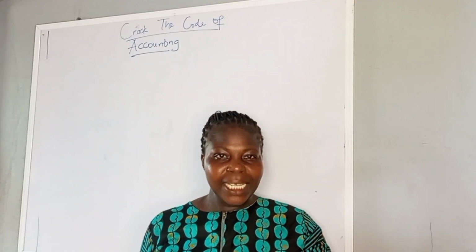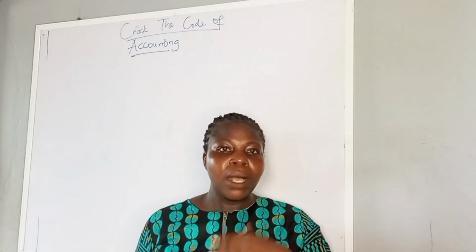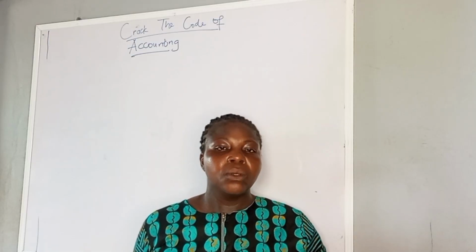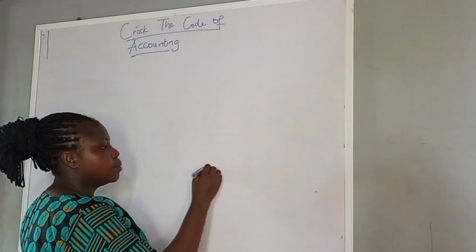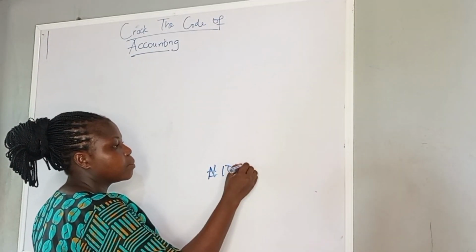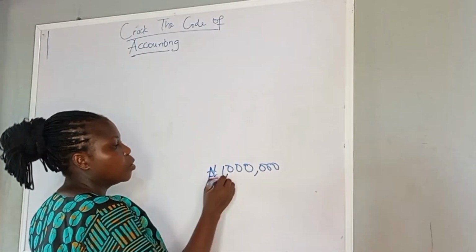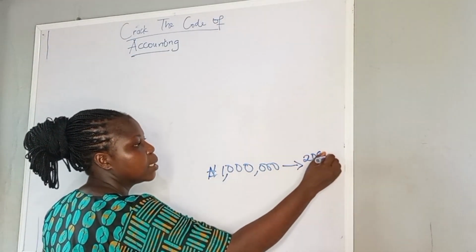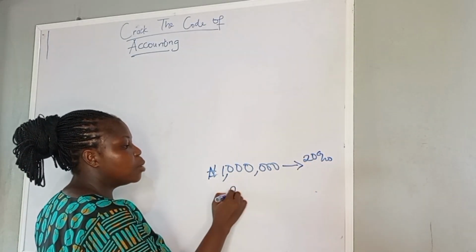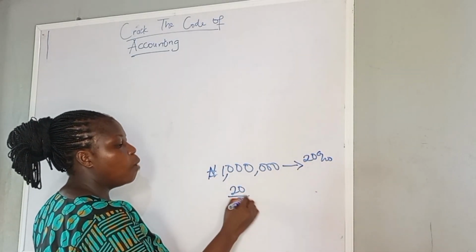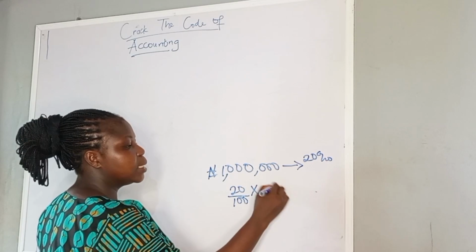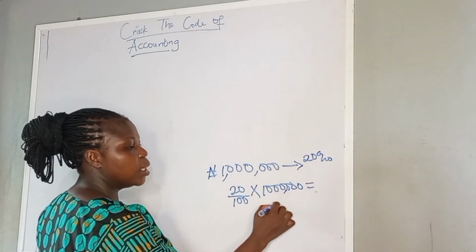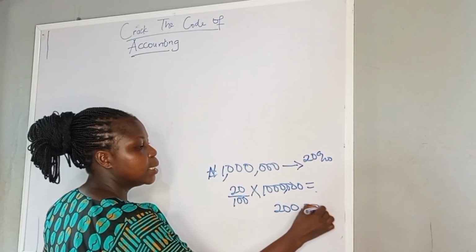For instance, if your total annual rent is 1 million naira per year, you are allowed to deduct 20% of this 1 million. 20% of 1 million is 20/100 times 1 million, which is going to give us 200,000 naira.